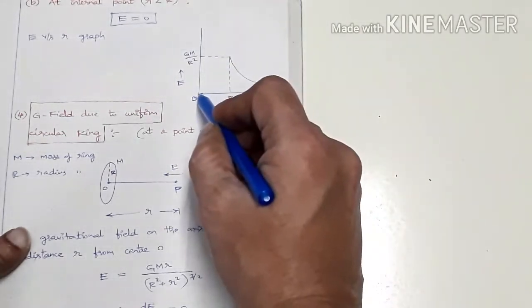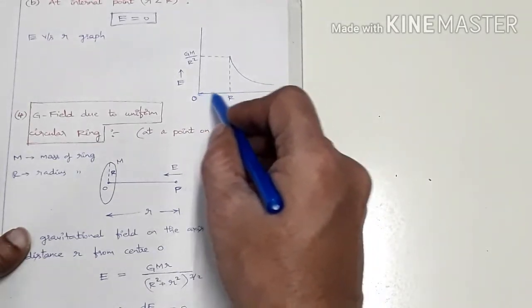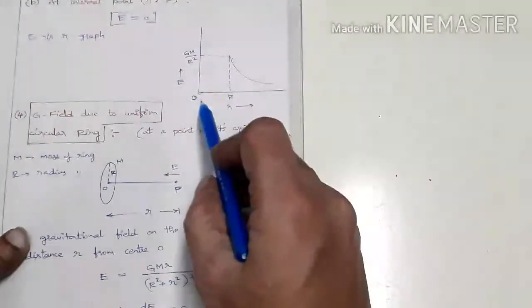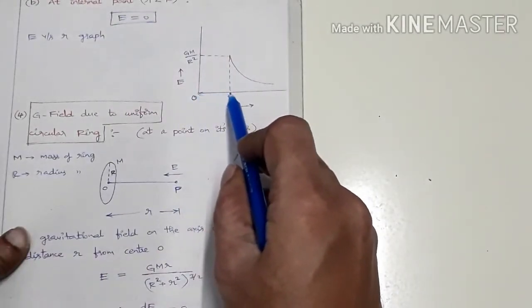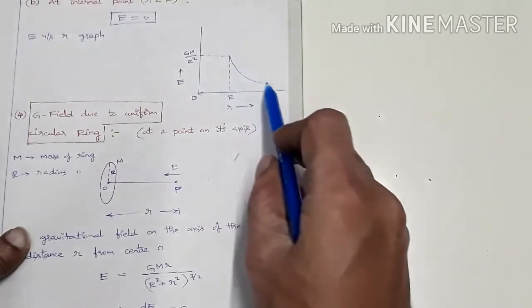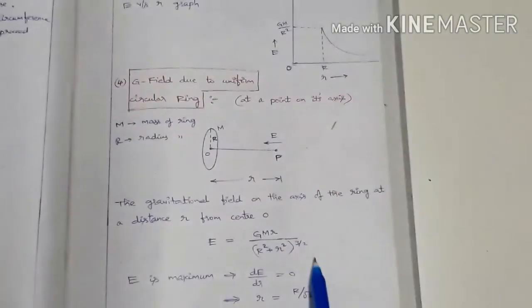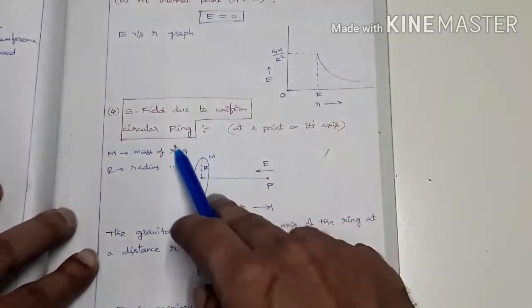Otherwise we can draw a graph. This graph lies along the x-axis. So in this case the value is 0. In this case, as r increases, E will be 0 only. E will be 0 till here, but from here onwards it is inversely proportional to r square, according to this formula, E equal to GM by r square. Got it?